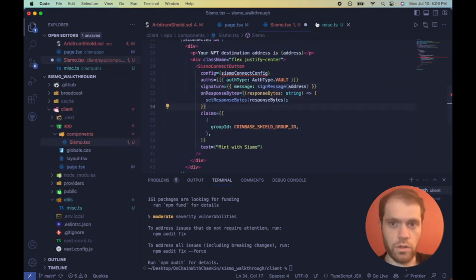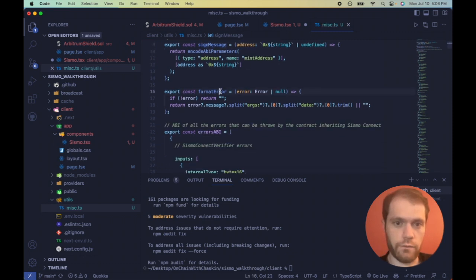All right, so let me go through the rest of these. formatError, nobody's perfect. In case that there's an error, we want to be able to format it and display it on the screen. So this is just an easy way to format that error message so it doesn't look like gibberish. And then here's the error ABI, which is all the possible errors that can be displayed when working with the Sismo Connect smart contract, like it says right here. All right.